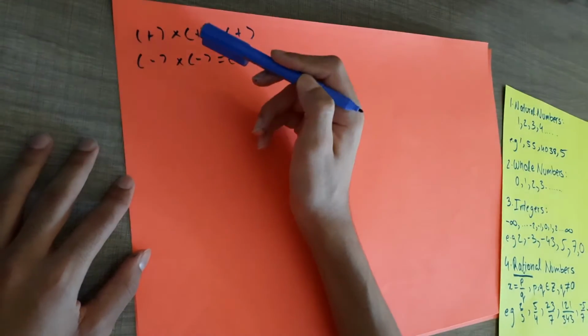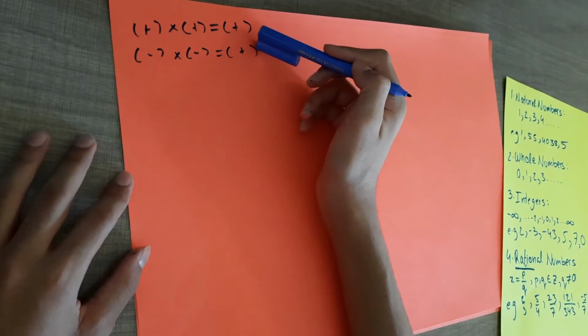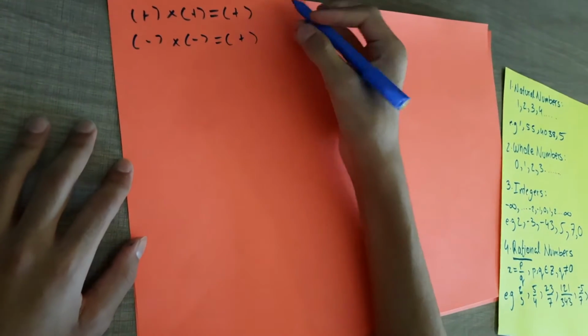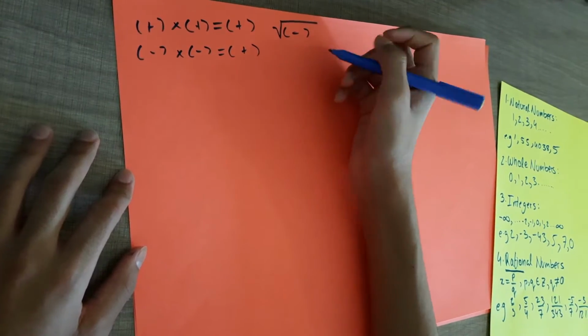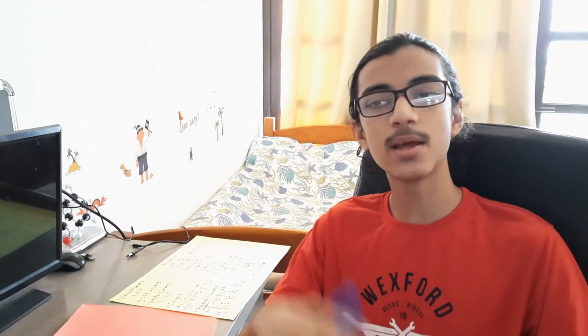Any negative number times any negative number is a positive number, right? So that raises the question, what would the square root of a negative number be? For those of you who need a refresher, square root is basically a number which you multiply by itself to get that number. So square root of 4 is 2 because 2 into 2 is 4. Square root of 81 is 9 because 9 into 9 is 81, and so on and so forth.